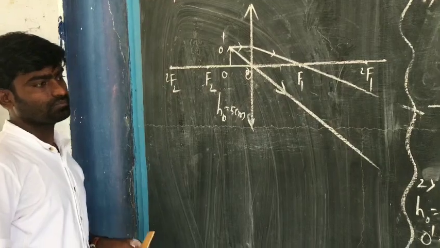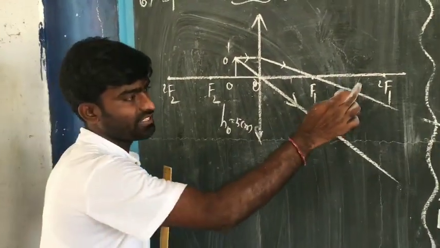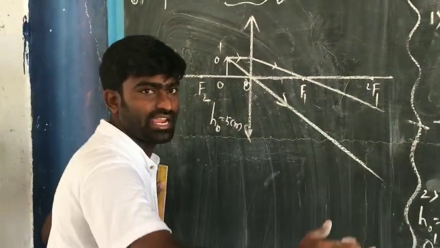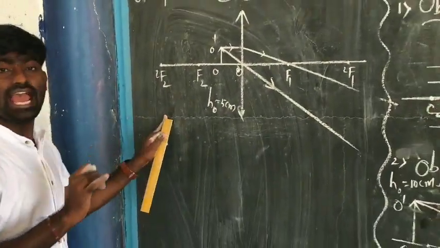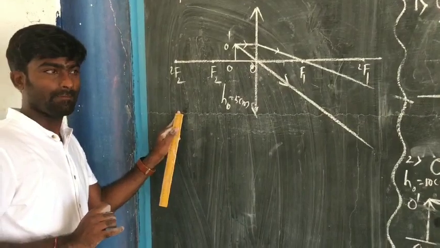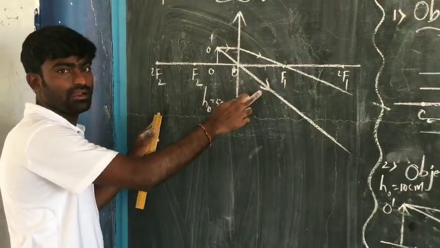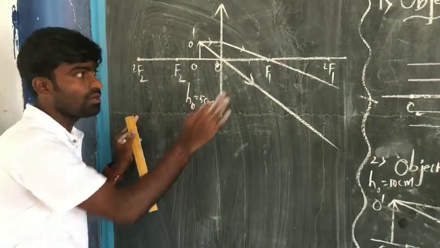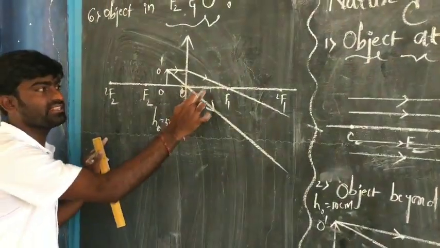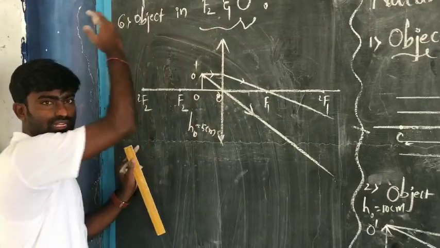So here there is no chance for these refracted rays to intersect, and that's why in this case we have to extend these refracted rays back to the lens. Be careful. Now we are going to extend these refracted rays back to the lens.